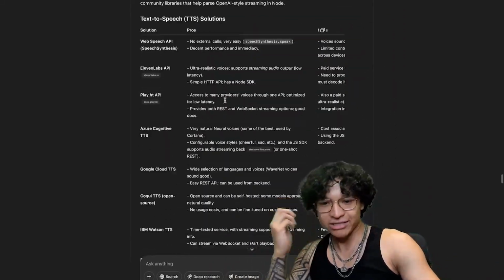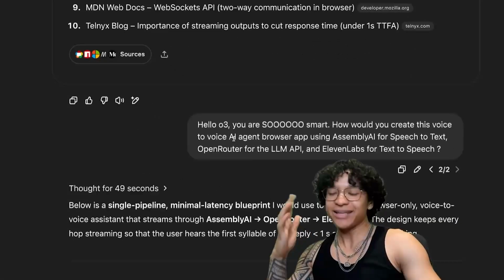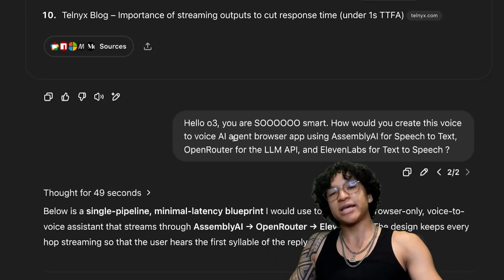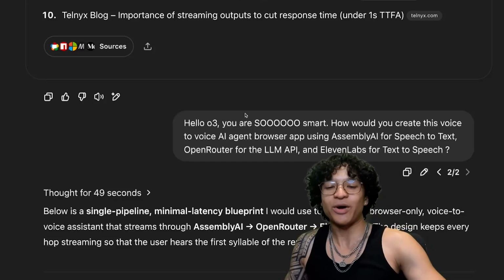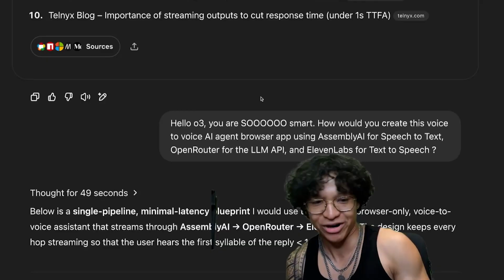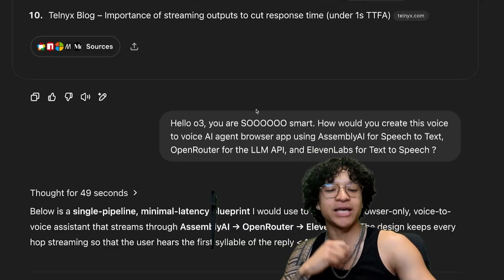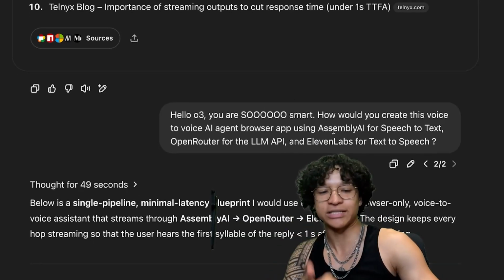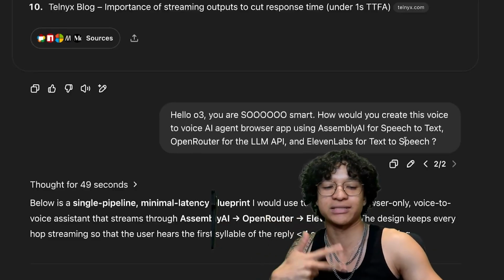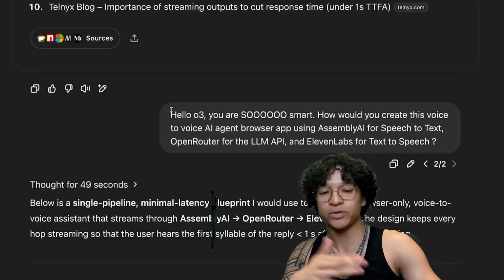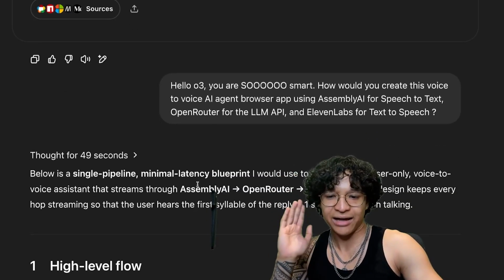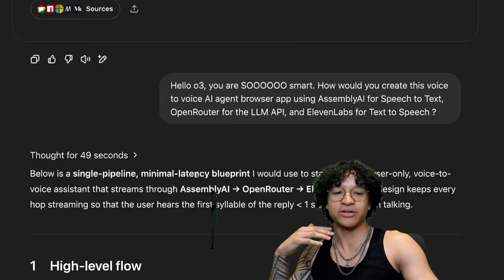So in this case, I like to butter up O3. I find that when you take O3 in a conversation, it gives a better output. So I said, hello, O3, you are so smart. How would you create this voice-to-voice AI agent browser app using Assembly AI for speech-to-text, OpenRouter for the LLM API, and 11 Labs for text-to-speech? It gave me a bunch of options in the research.